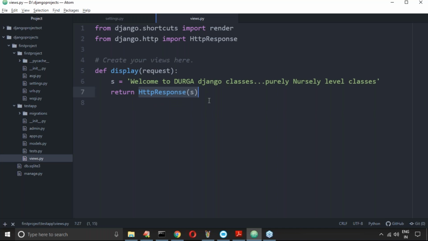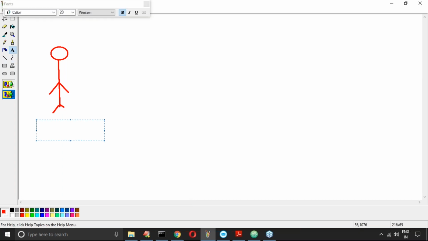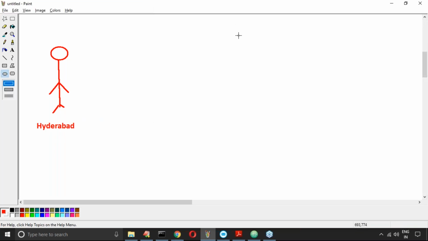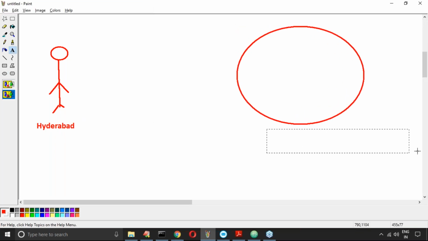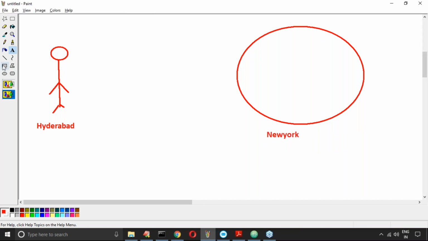Why are we returning HTTP response? This is also important, right? Here it is simple. Where is the end user located? Observe carefully. The end user is located somewhere in Hyderabad, and my application is available somewhere in the US. Assume that it is in New York. This application is located at New York, the server is located there.